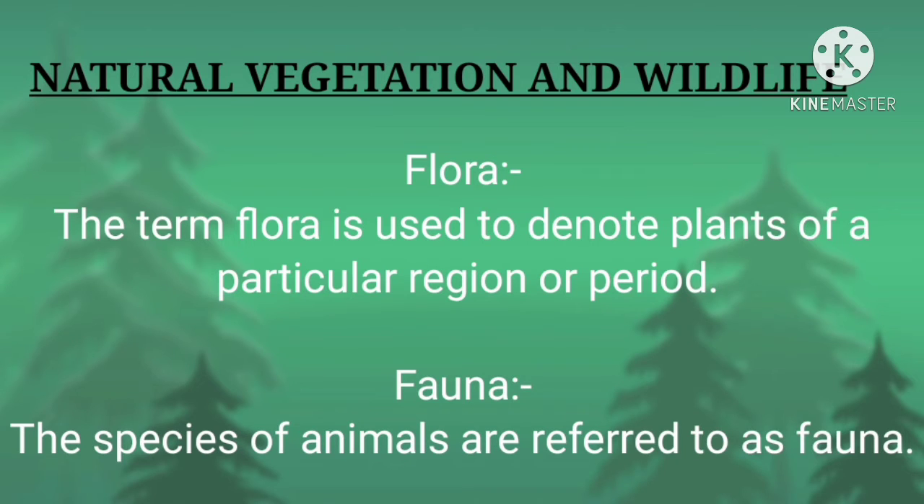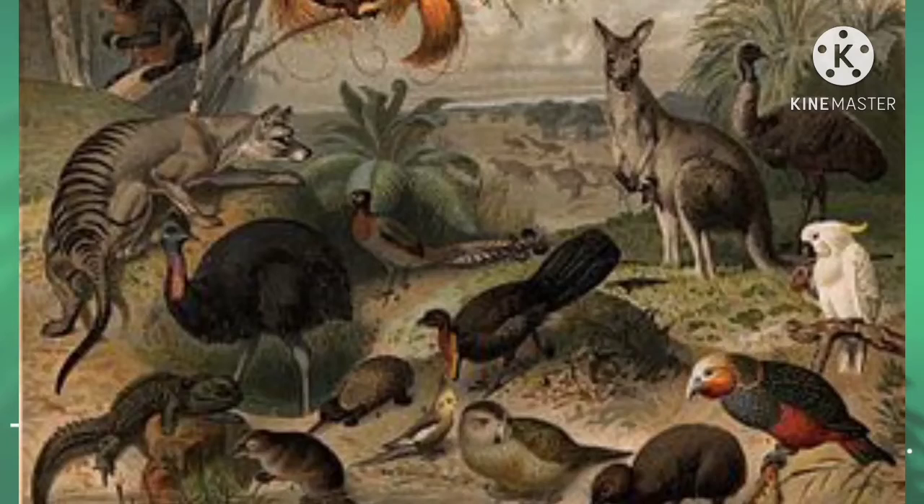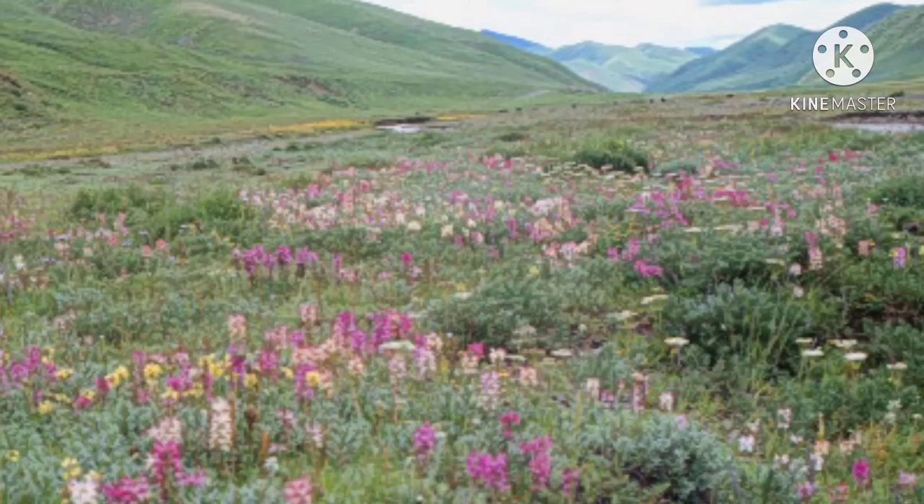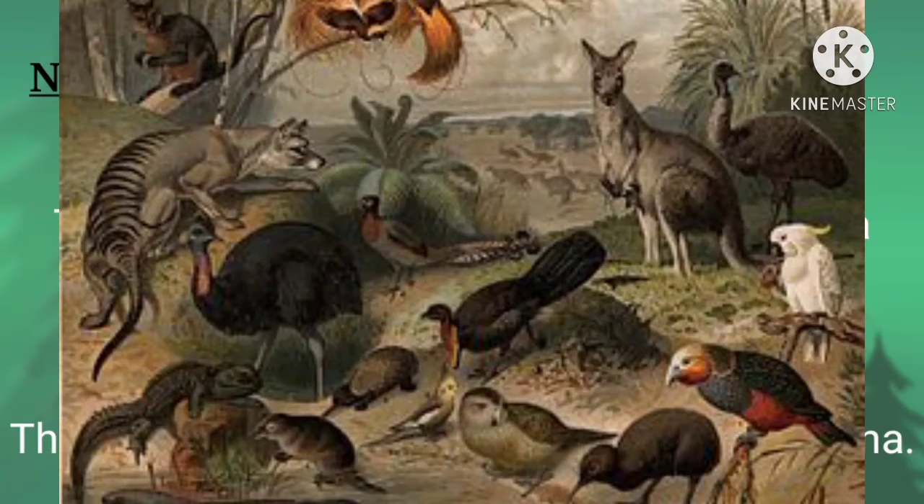Next one, what is flora and fauna? You already studied what is flora and what is fauna. The term flora is used to denote plants of a particular region or a period. Plant species is known as flora. Fauna means animal species. So plant species is known as flora, and animal species is known as fauna.